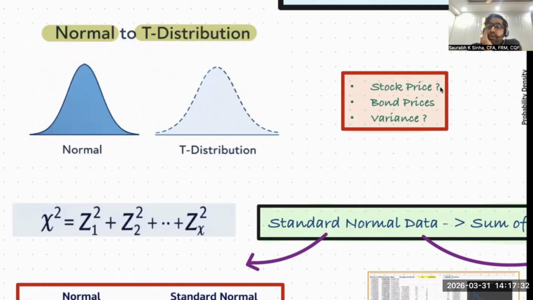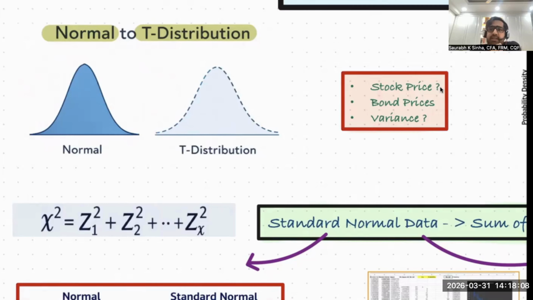But the problem is, there are a lot of entities which do not go below zero. For example, stock prices, bond prices, variance. Have you ever seen any stock price go below zero, with a negative value? It doesn't. In normal and t-distribution the value can go up to minus infinity, and yes, the probability is bleak, but it can be negative, like minus 1 or minus 0.01.